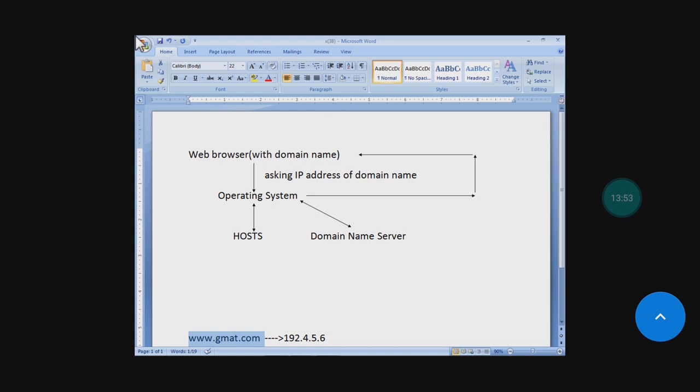Domain name server has all the IP addresses, so it will provide the IP address 192.4.5.6 to the operating system, and then the operating system will provide the IP address to the web browser, and then the web browser can go to the web server to ask for the information which the user has given.